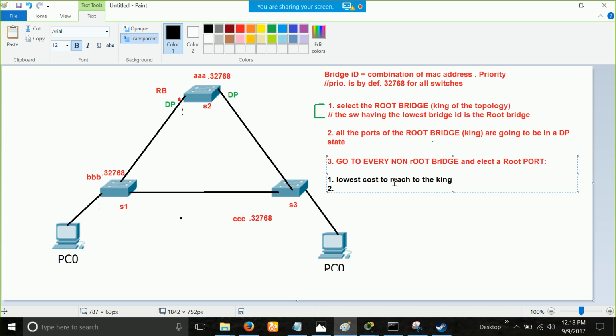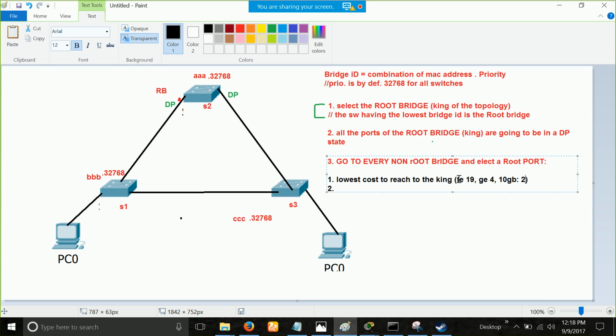See, we have Ethernet, fast Ethernet and gigabit. So imagine that we have a fast Ethernet. For fast Ethernet, the cost is 19. So for example, you have fast Ethernet from one side, and from the other side you have a 1 gigabit link. So on the gigabit link the cost is 4. You will just write down here, for fast Ethernet the cost is 19. For gigabit Ethernet the cost is 4. For 10 gigabit, for 10 GB link, the cost is 2. So now you know that whichever port will give you the lowest cost will become the root port.